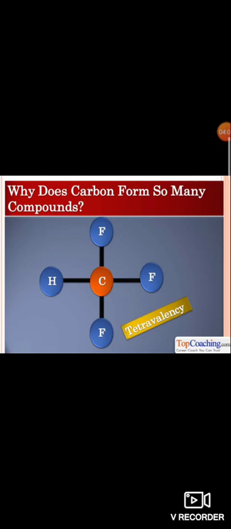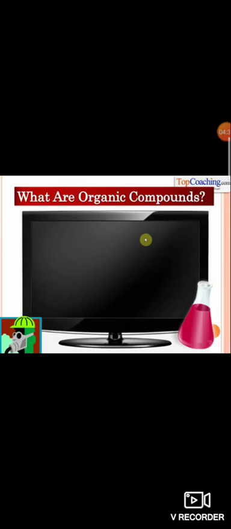When you see here, carbon is combined with 1 hydrogen and 3 fluorine atoms. So it can combine with different atoms or with the same atom. These are all covalent compounds.